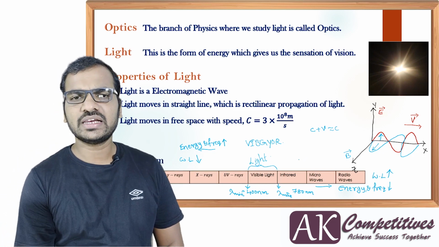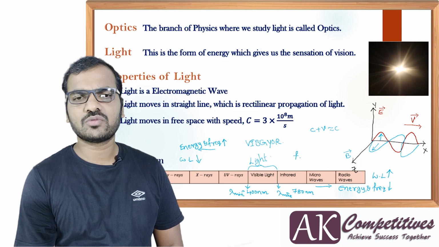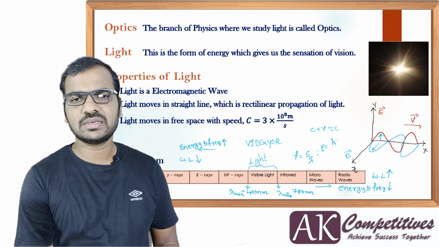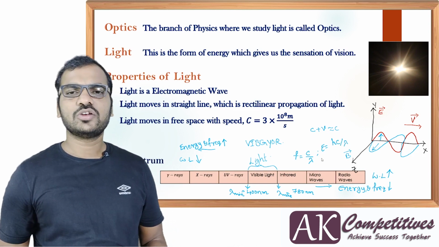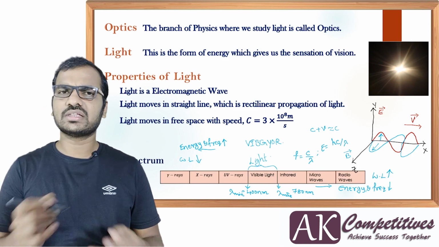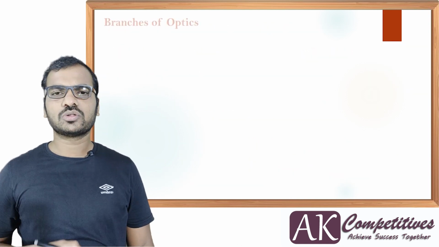Then you have two relations. Frequency f is equal to c by lambda, and energy E is equal to hc by lambda. So if you know lambda, you can calculate the energy range and the frequency range. Let's go to the next point.